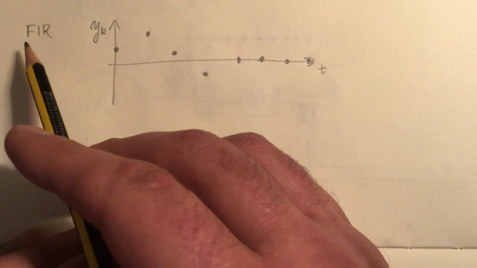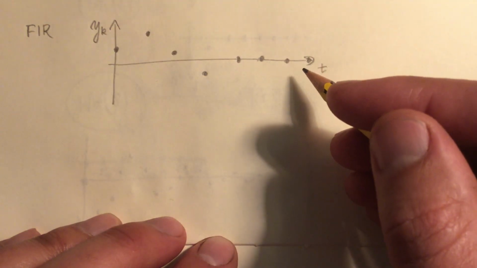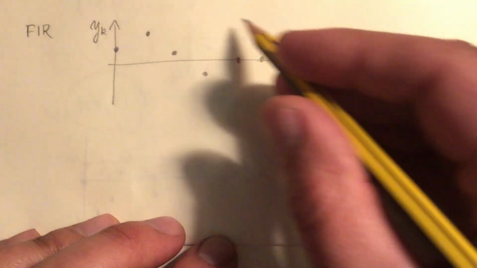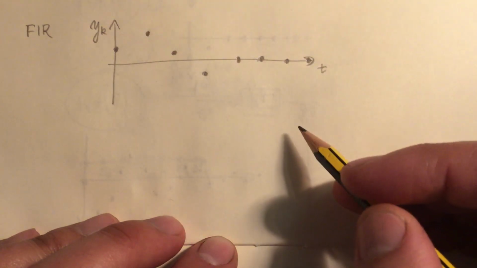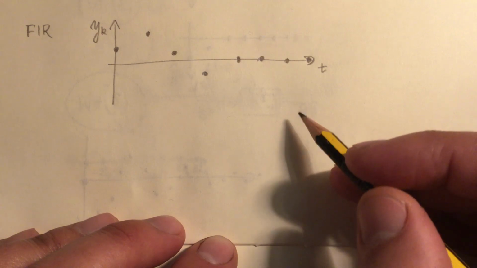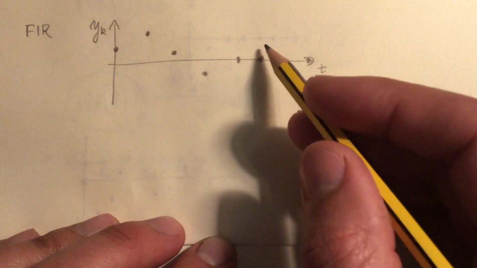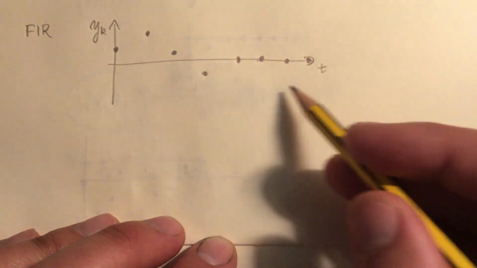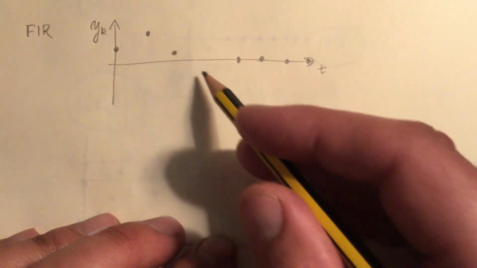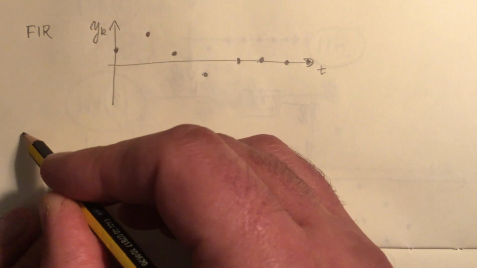Of course, all finite impulse response systems are stable. Remember that it is the convolution of the impulse response with an input that gives us the output of the system for that input. Now, if this impulse response becomes 0 after a while, this convolution with any bounded input will result in a bounded output.